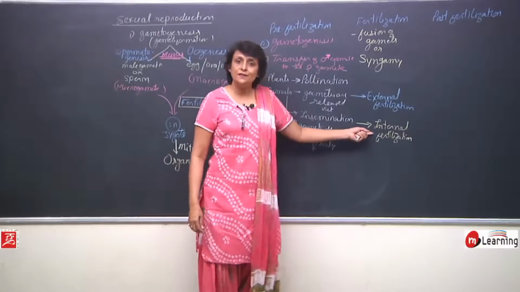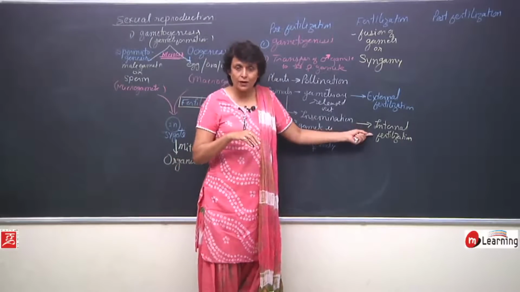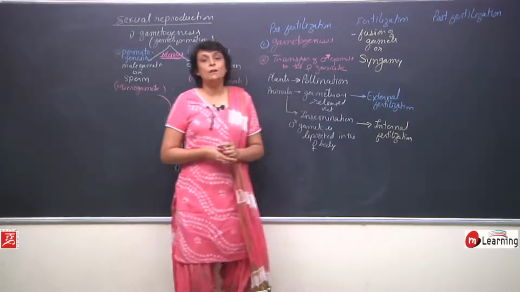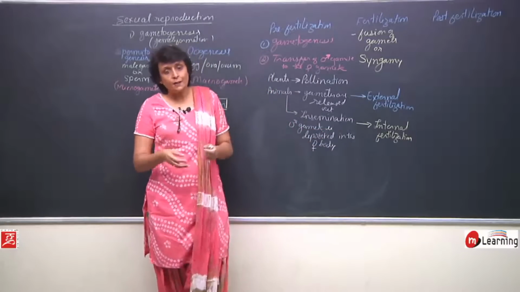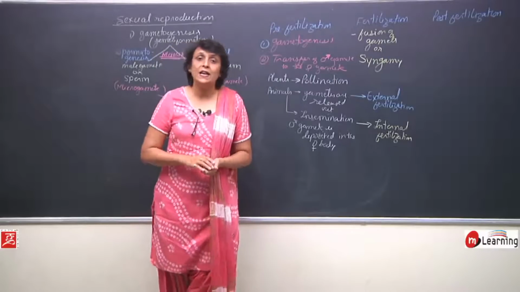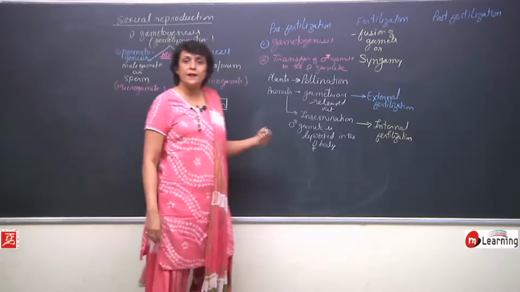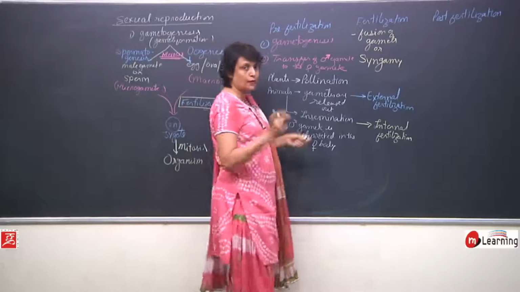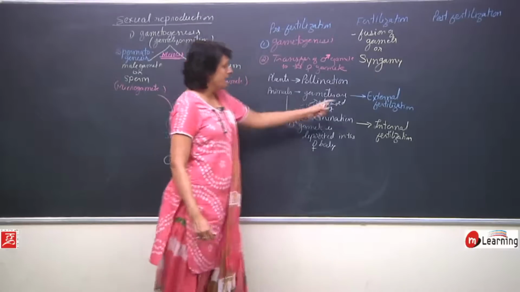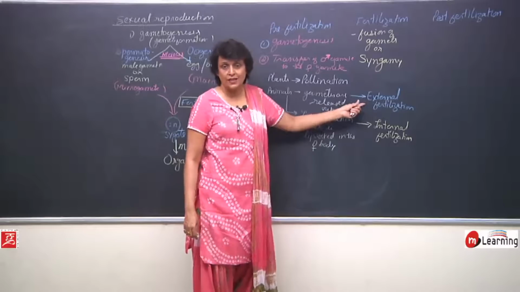In case of internal fertilization, the zygote which is formed remains inside the female body, and either it will be laid in the form of an egg or it will develop into a fetus and an organism will be born. So, in case of oviparous and viviparous these things will take place. We will take those two terms a little later, but there is a risk in case of external fertilization, and